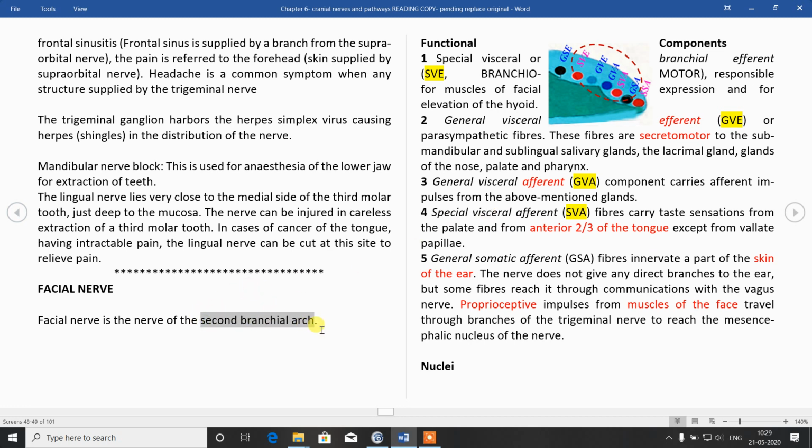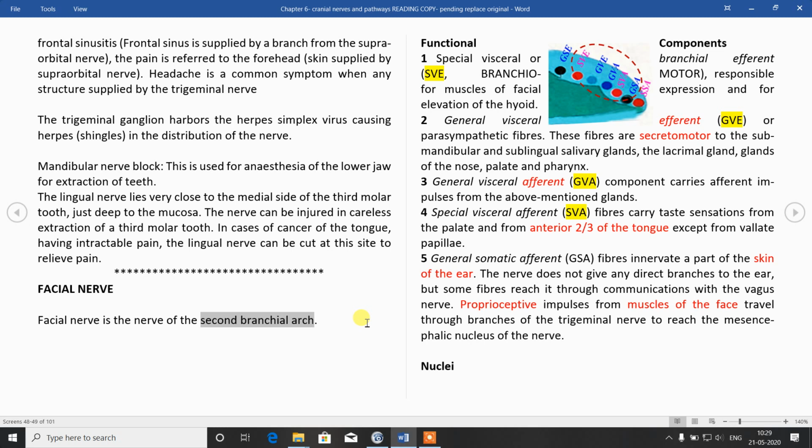It is the nerve of the second branchial arch or second pharyngeal arch. Remember, we have 5 pharyngeal arches, number 1, 2, 3, 4 and 6. And the 4 cranial nerves for them, 5, 7, 9, 10. First arch, fifth nerve, second arch, seventh nerve, third arch, ninth nerve, fourth and sixth arch together, 10th nerve.